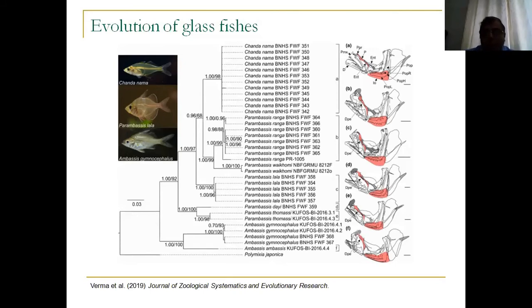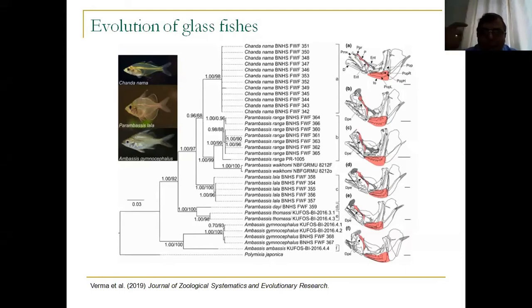The reason for this is because ecologically it is a completely different organism. This is the only organism among the glass fishes which is lepidophagous, or which eats scales of other fishes. Now this gives a very interesting clue. This means that Chanda nama is actually a species in Parambasis. The only reason why it is different from Parambasis is because the jaw structure is protruding, which gives it ecological benefit of scraping scales of other fishes.